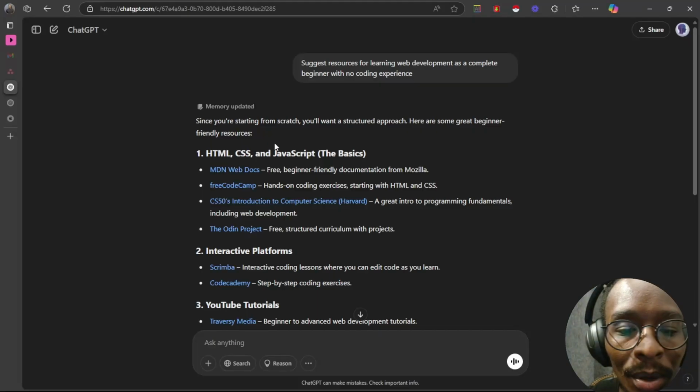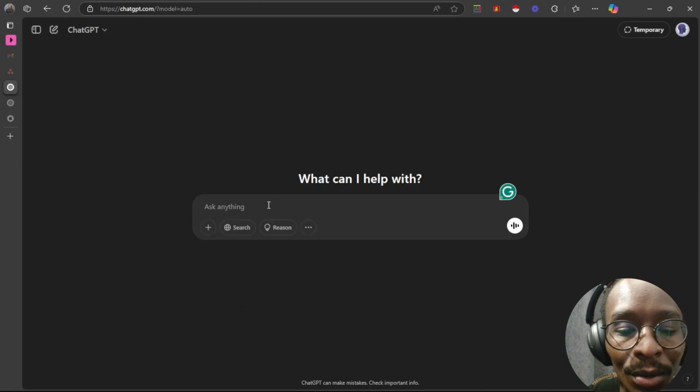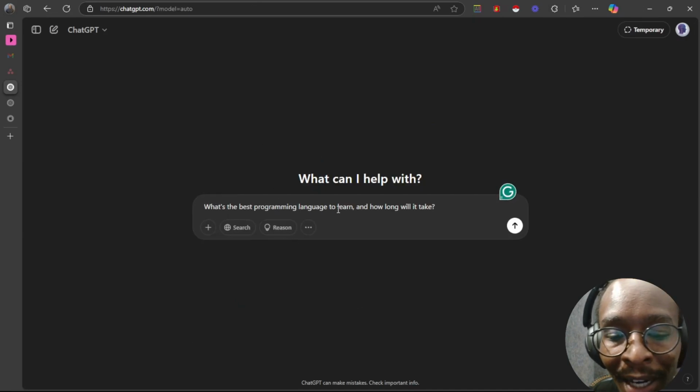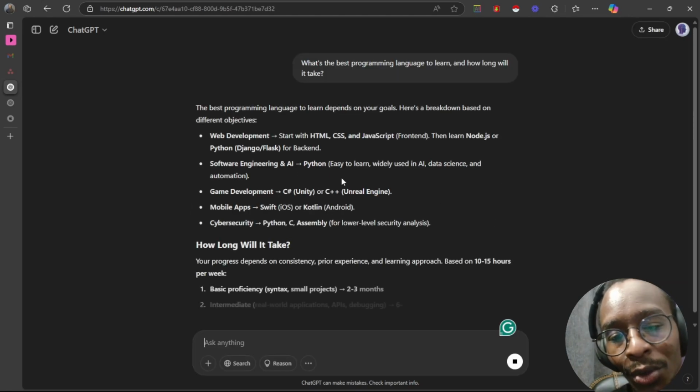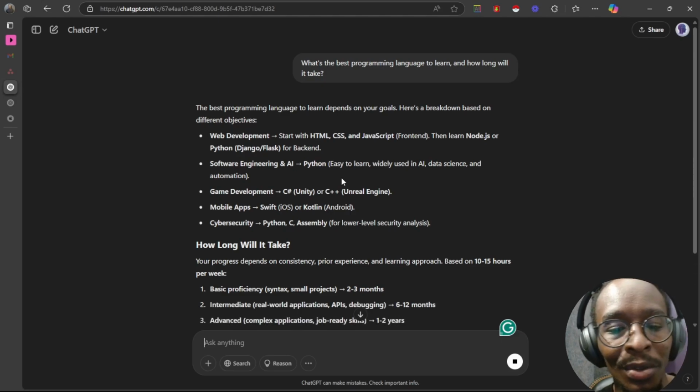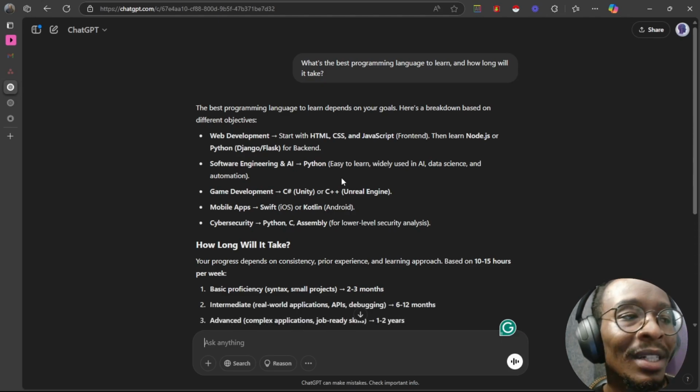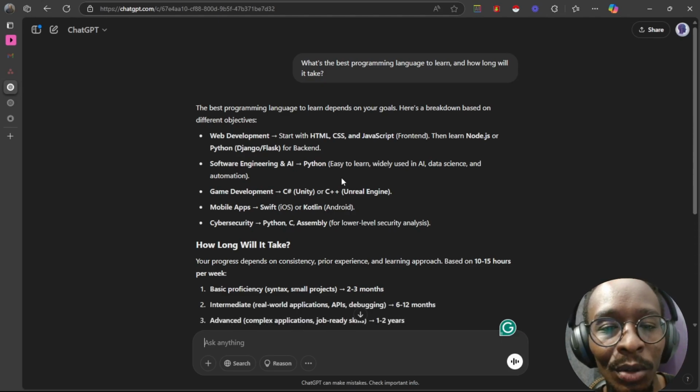So this is not a very good prompt because ChatGPT will have to answer two questions at once. For example, what's the best programming language to learn and how long will it take? When I paste this here, it's going to go through the first question and then the second question, and it won't be as detailed. You will not get a very well structured and broken down response.